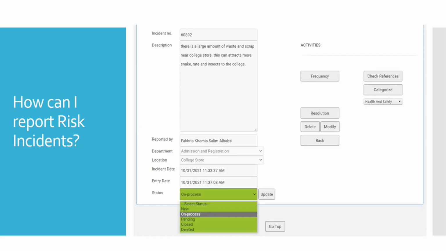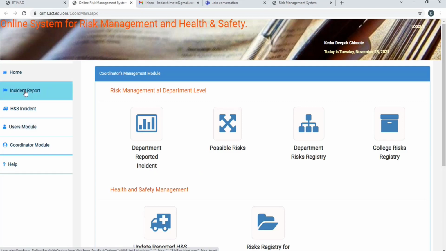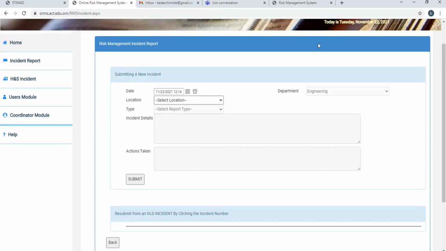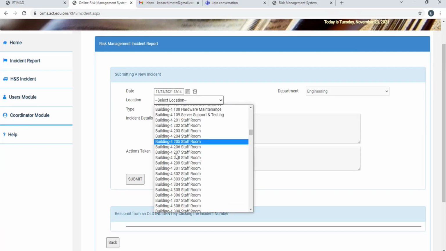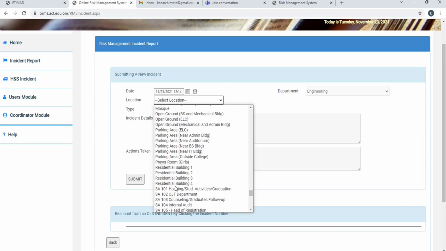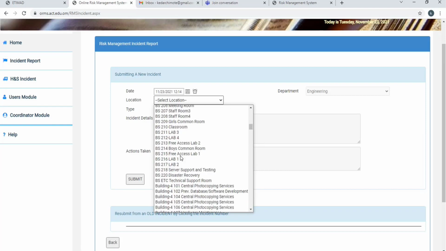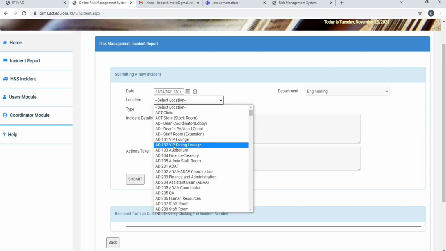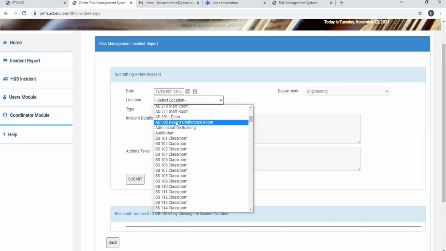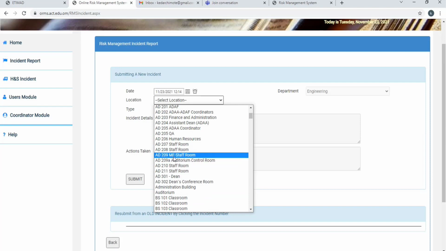Once we go, for example, if I'm talking about a risk incident, I need to click on the risk incident report. Then you will be directed to this particular screen. Here, automatically, a date is entered. Where you have found that risk, you have to mention the area. Almost every area is covered in this part. If it is somewhere in between, you can just select the nearby place. For example, if I'm selecting AD209, that is my room, my staff room.